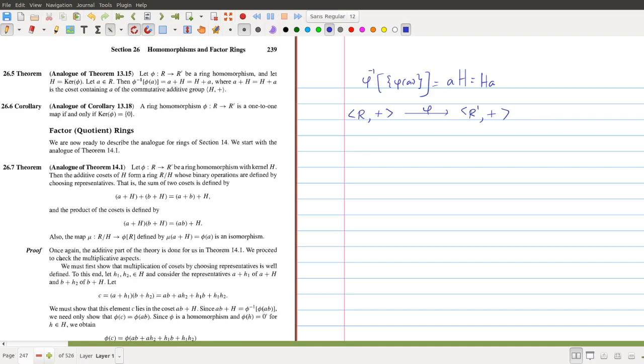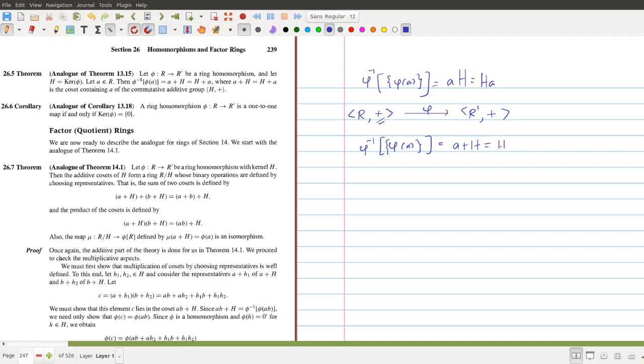Now if we translate this theorem, we will get phi inverse of the singleton set phi of A. So this will be AH, the left coset of the kernel. Since here the operation is plus, you write this as A plus H. So this denotes the left cosets of H. We use this plus because R is a group with respect to this plus.